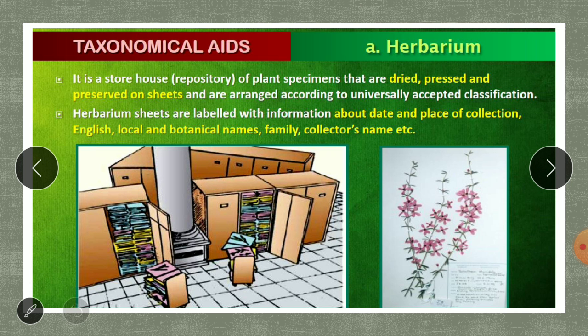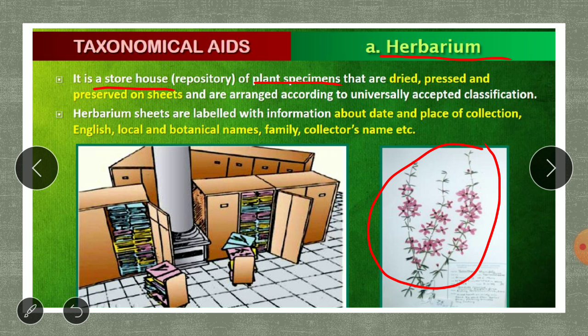Coming to the first one, the herbarium. Herbarium is a storehouse of plant species, not animals. How are they storing it? In the herbarium, they are not storing the complete plant, but you can take a branch, as you can see over here.